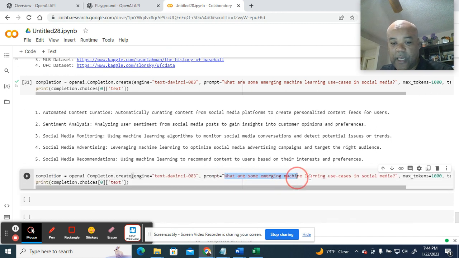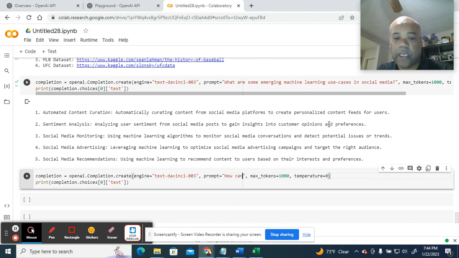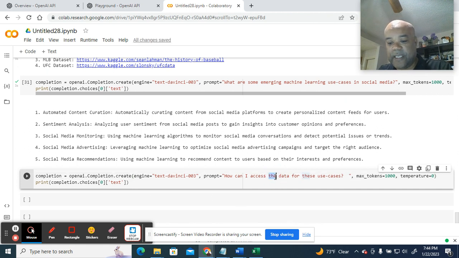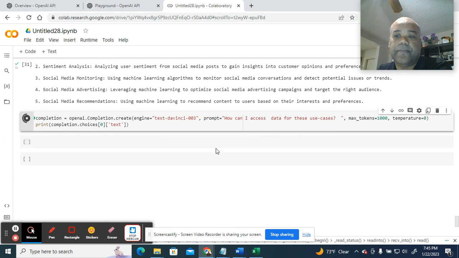So from here, I would probably ask the question, how can I access data for these use cases?